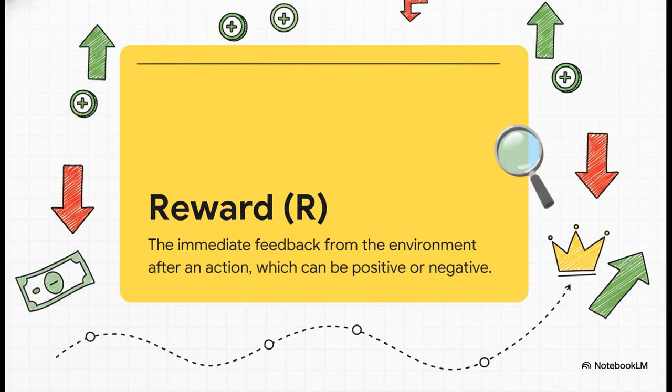And finally, how do we know if we're doing a good job? We get a reward. It's feedback. Selling an item gives us a positive reward, profit. Paying to store extra inventory, that's a negative reward, a cost. And the goal isn't just to get the biggest reward right now, it's to make choices that give us the most total reward over the long haul.